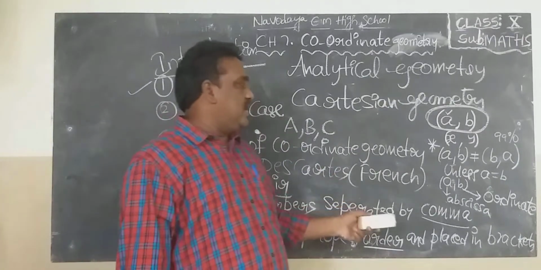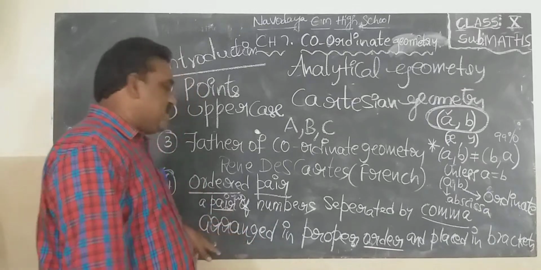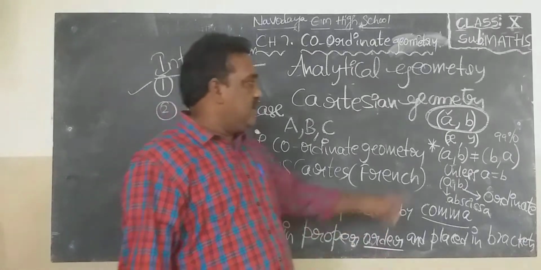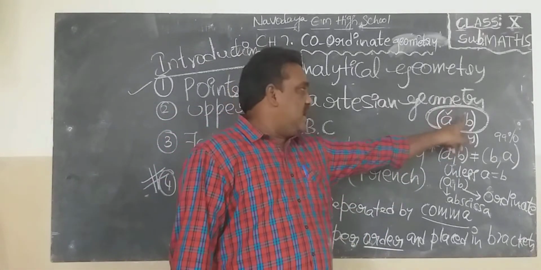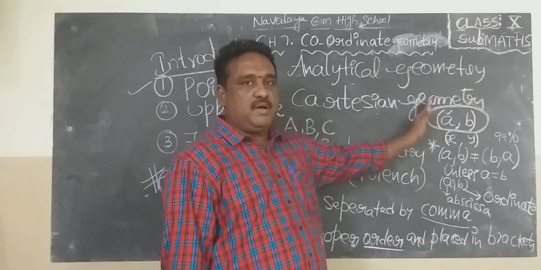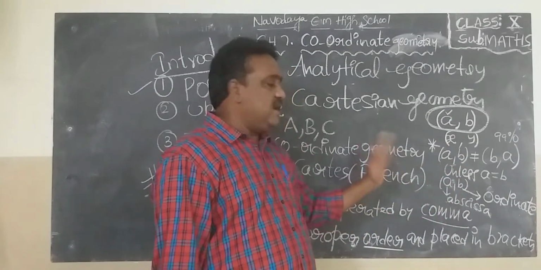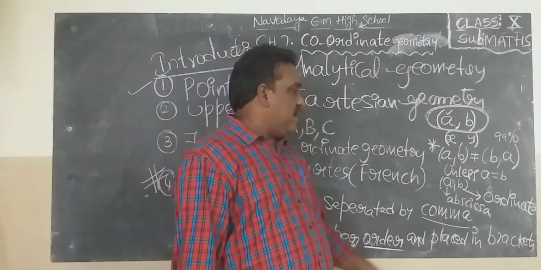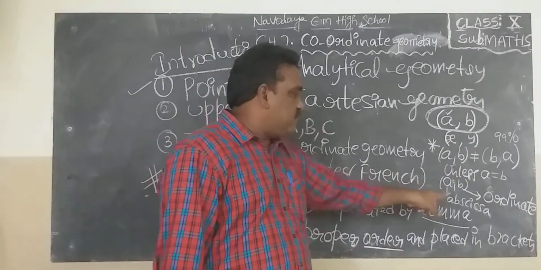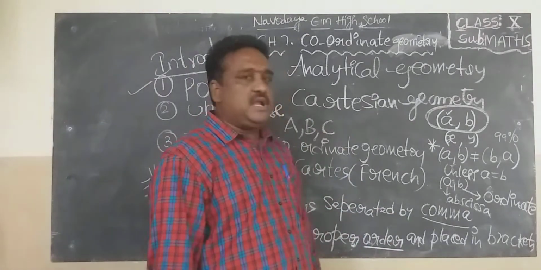So a very important definition. Ordered pair: a pair of numbers separated by comma, arranged in proper order and placed in brackets. Suppose A and B are two numbers, separated by comma and placed in brackets. It is known as ordered pair A comma B. Ordered pair A comma B is not equal to ordered pair B comma A unless A and B are equal. In ordered pair A comma B, A is known as first element, first coordinate, abscissa. B is known as second element, second coordinate and ordinate.